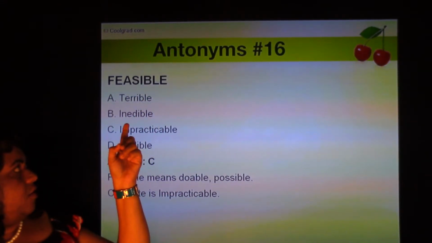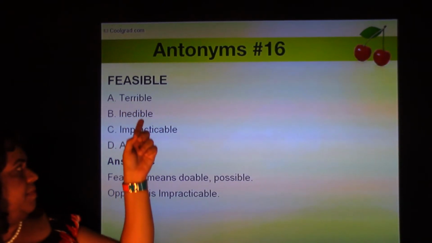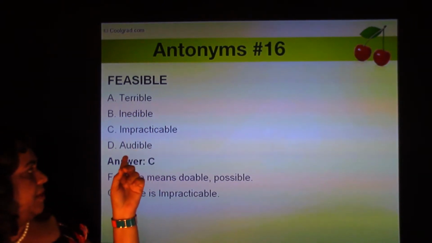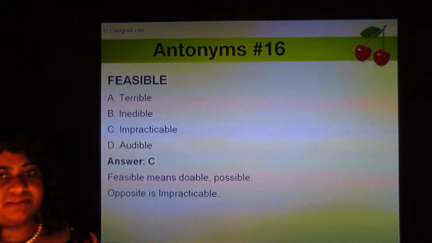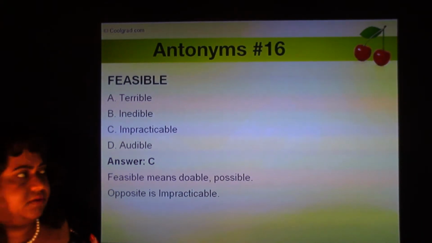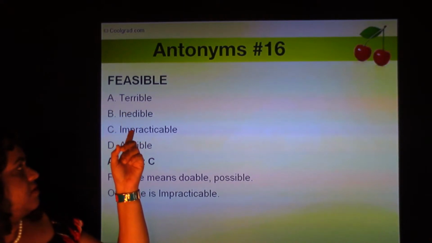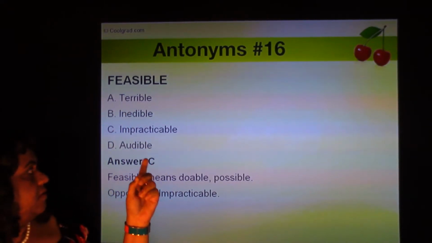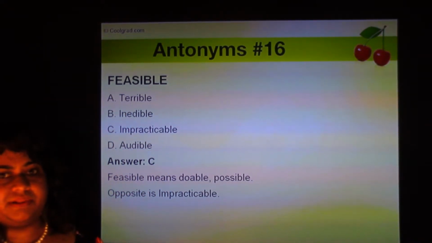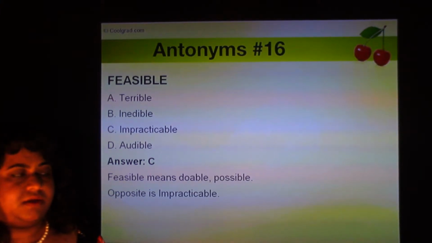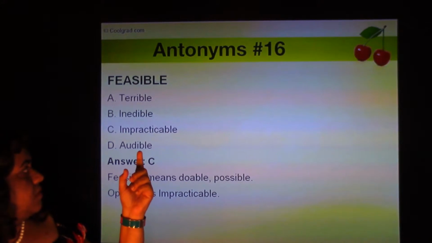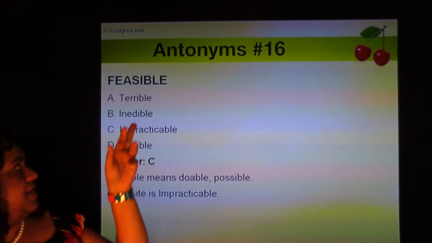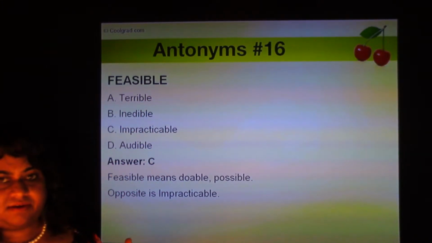Feasible. The four options are terrible, inedible, impracticable, and audible. Feasible means possible, doable. The opposite of feasible is impracticable, which means it's not doable, not practical, not pragmatic. Feasible is nothing to do with feasting.